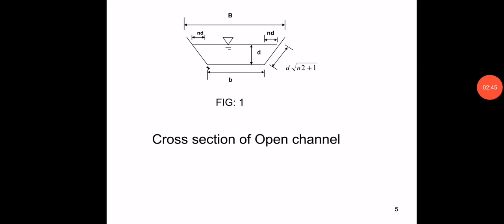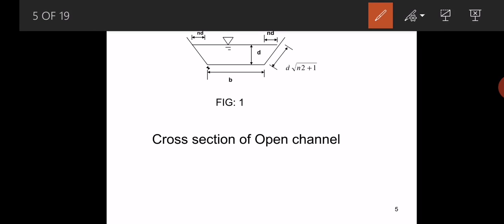Here we may see the figure of a cross section of an open channel. This is the trapezoidal channel section. In this we may observe the depth of the trapezoidal channel section, this is the width of the channel section, and this is the slope of the channel section.